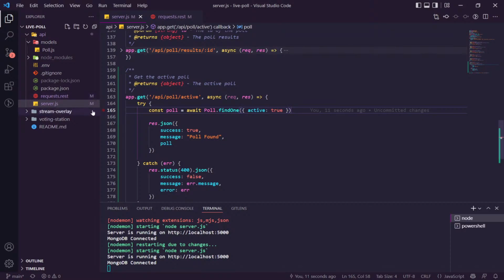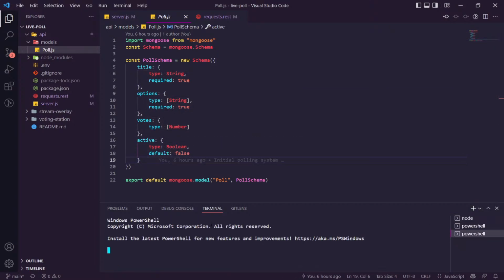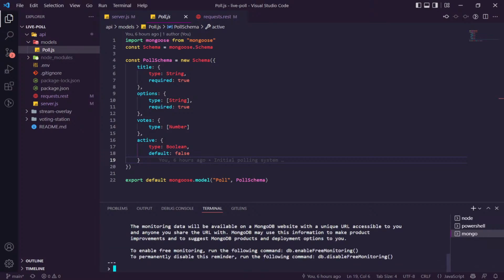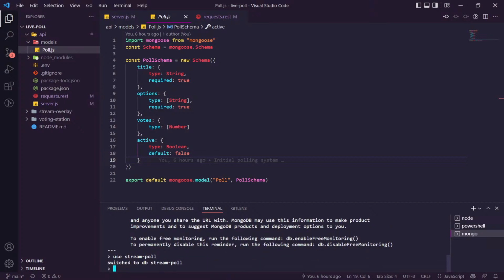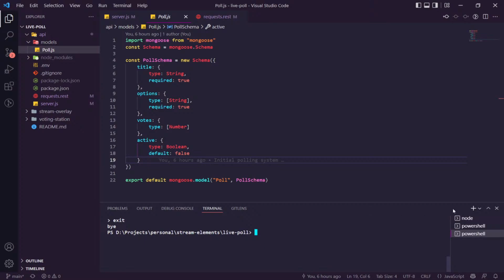Ah, you know what? I think I know the issue. We have an element in here which does not have active, and that's causing issues. One second. Mongo, and then in here let's remove it all. Let's delete everything in our database. We're going to say use stream-poll, and then db.polls.remove with an empty object, and that will remove them all. There we go.